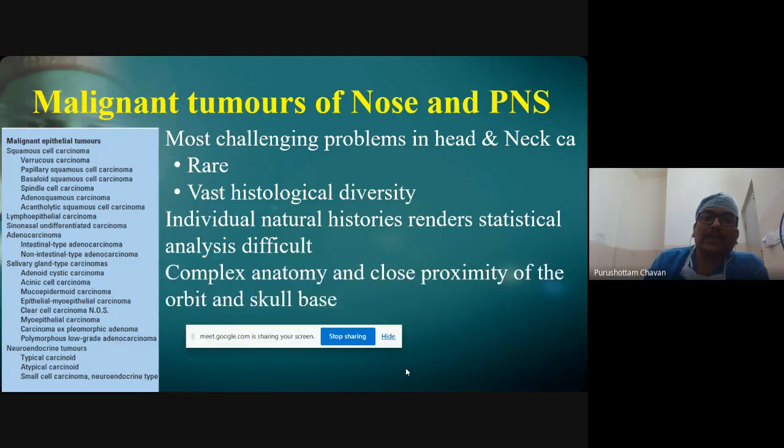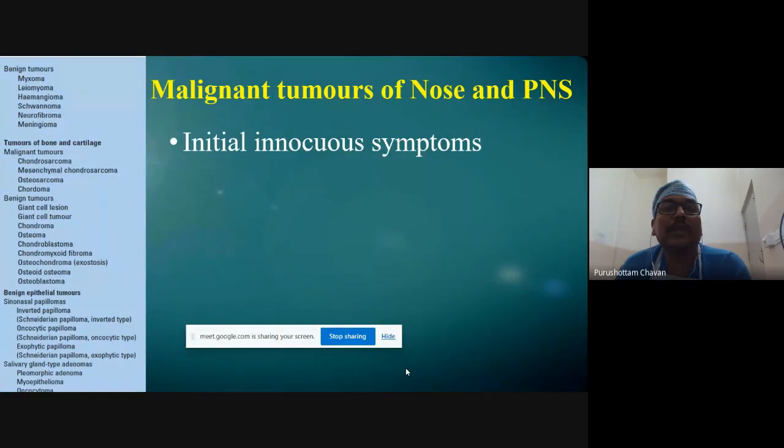This complex anatomy and close proximity of the orbit, skull base, eye, all make the treatment more complex. So rarity of the disease, histological diversity, complex anatomy, and close proximity of vital structures make maxillary sinus management a very complex and dicey situation. And the patient presents late because of innocuous symptoms. Initially the patient thinks it could be sinusitis, goes to local doctors, and they also think it is sinusitis or some recurrent allergy.